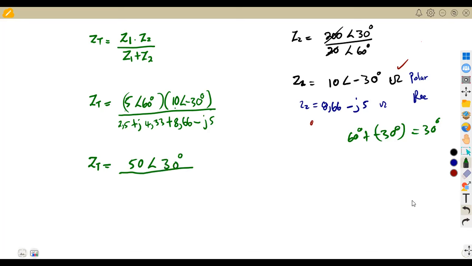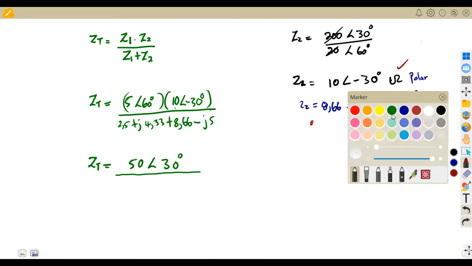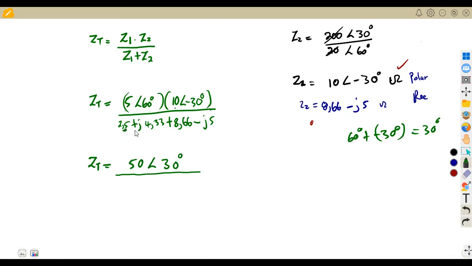We do the same concept for rectangular. We add the real parts, 2,5 and 8,66, and if we add these we obtain 11,16.